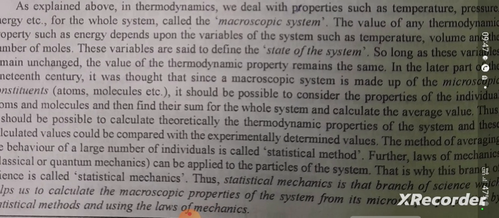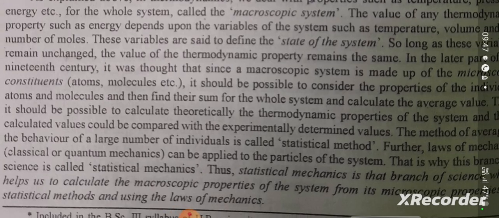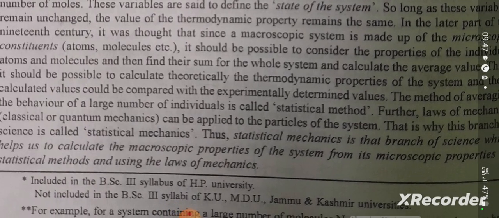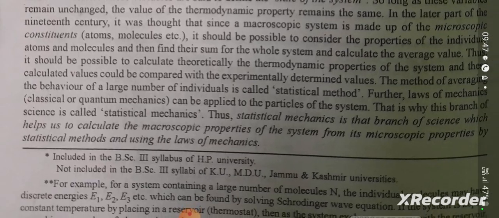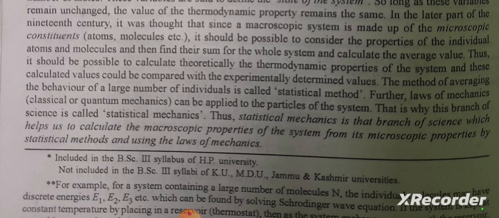In the later part of the 19th century, it was thought that since a macroscopic system is made up of microscopic atoms and molecules, one could find their sum for the whole system and calculate the average value. The value thus calculated could be compared with the experimentally determined value. The method of averaging the behavior of a large number of individuals is called the statistical method. Further, laws of mechanics, classical or quantum mechanics, can be applied to the particles of the system. That is why this branch of science is called statistical mechanics.